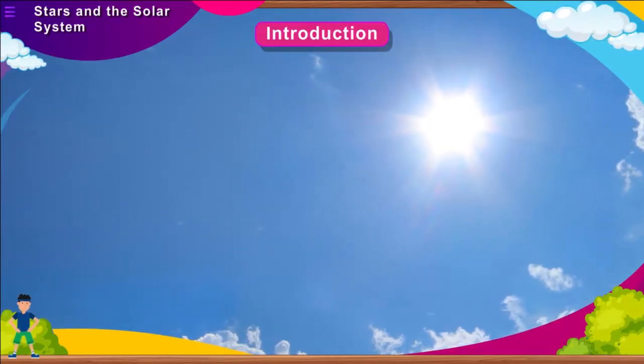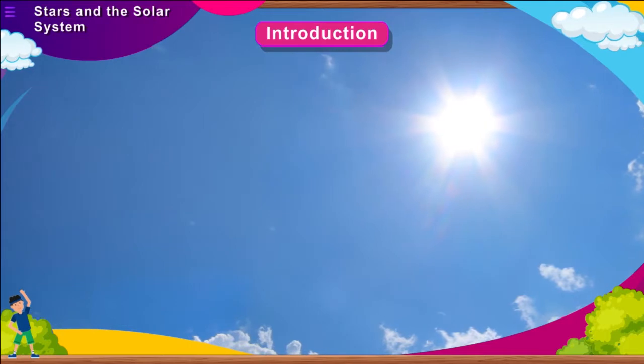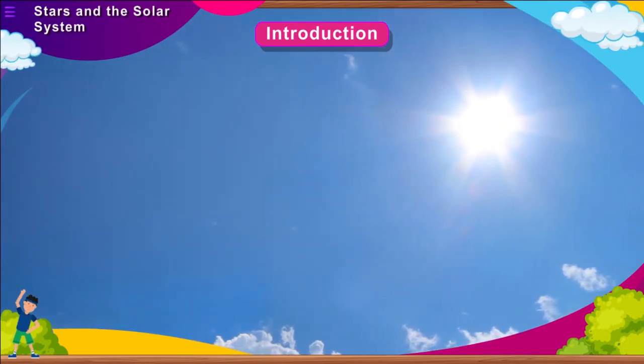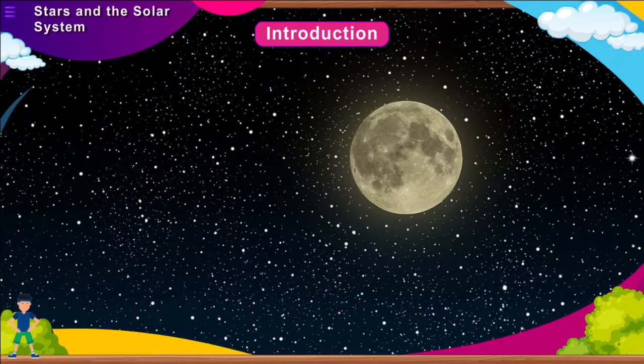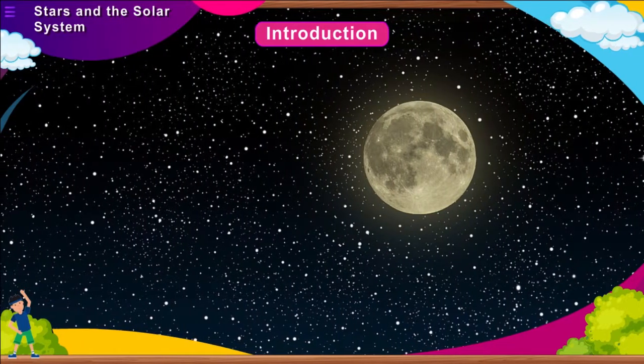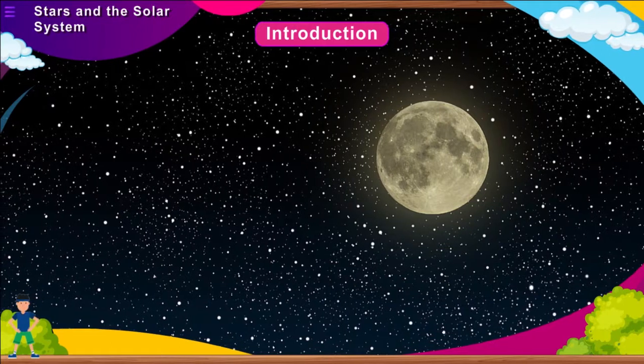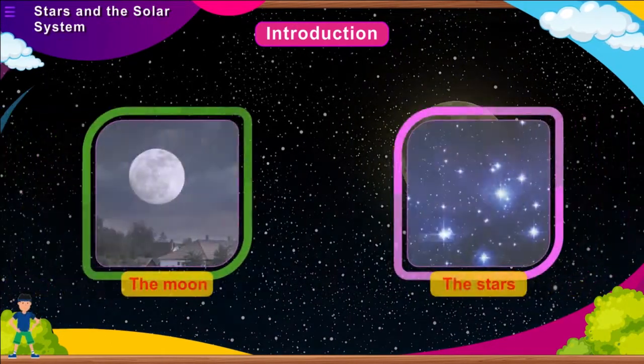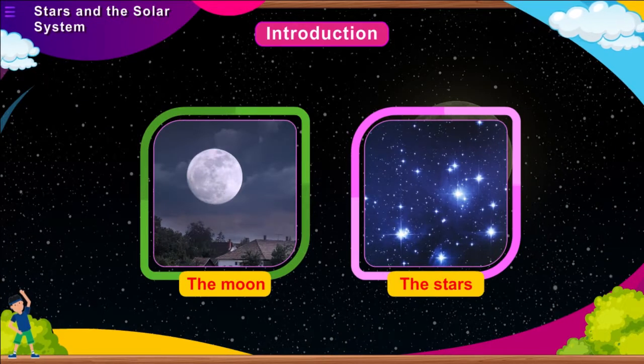Introduction. During the day, what do you see in the sky? Of course, only the sun. However, during the night, the same sky shows us a number of things. We can see various heavenly bodies such as the moon and the stars. Sometimes we even see a comet or meteor in the sky.